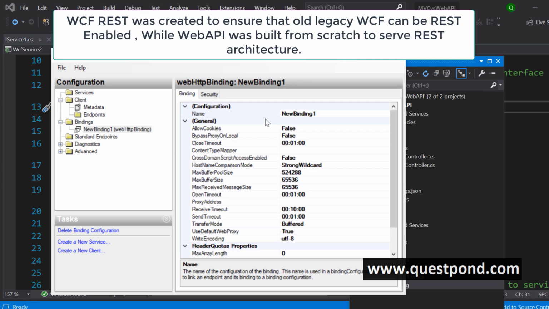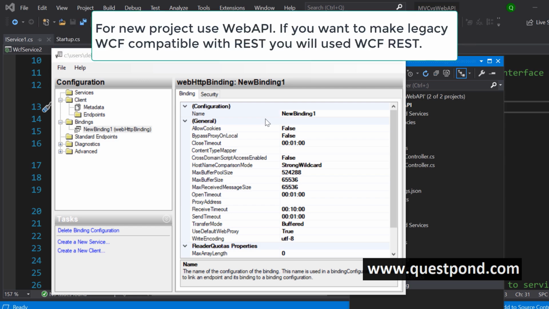So if you are doing a new project, you will always use Web API, right? So in case you're starting a project today and you want to implement REST, it is always Web API. But if you have an existing project of WCF and it is communicating using XML and the client is not able to consume it and you want to implement REST, then you use WCF REST. So WCF REST is for existing WCF projects. For new projects, always use Web API.